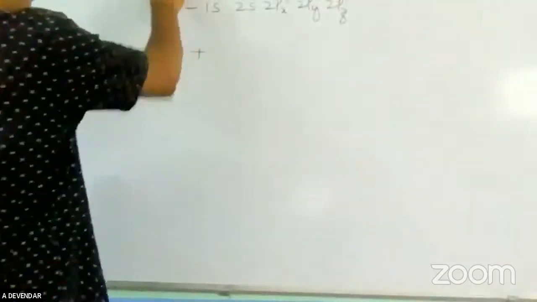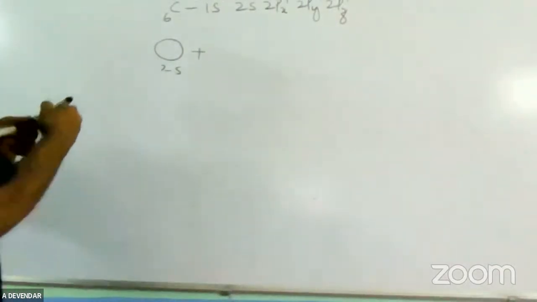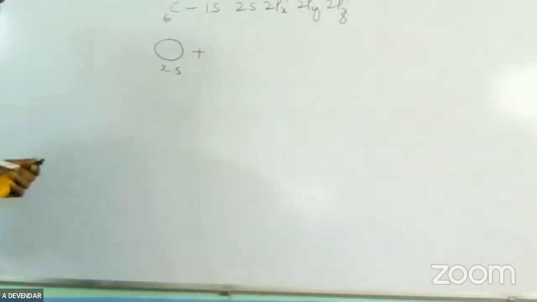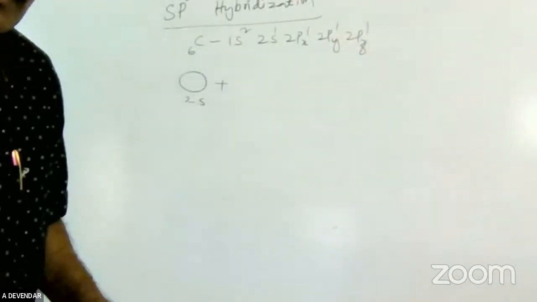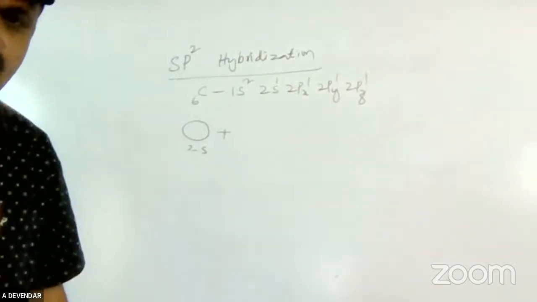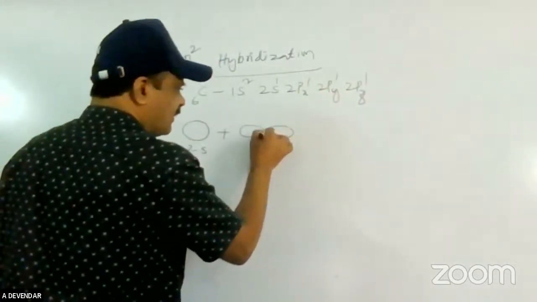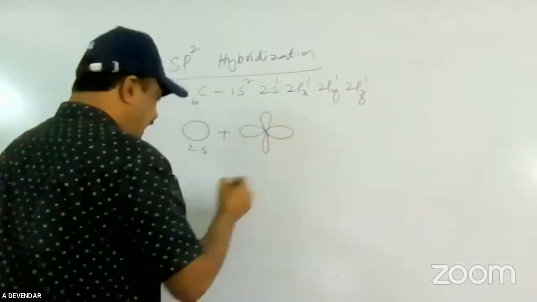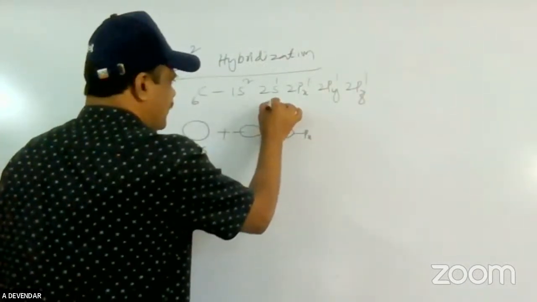Now coming to sp2 hybridization. Define it: sp2 hybridization means one spherical shaped s orbital and two dumbbell shaped p orbitals. Here I am taking only px and py.